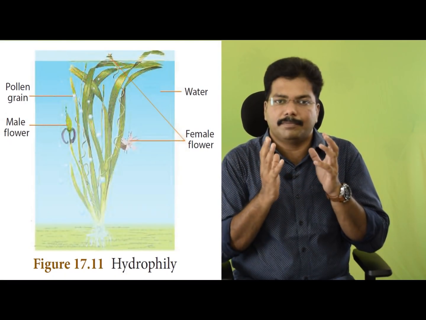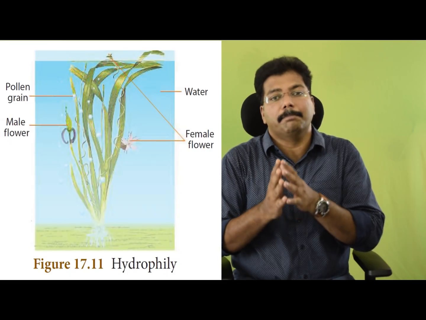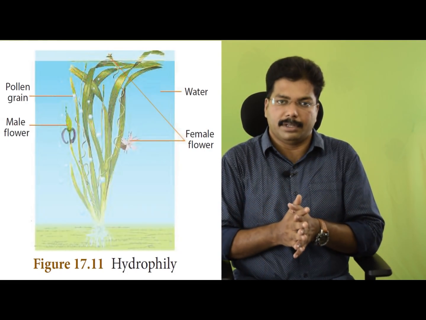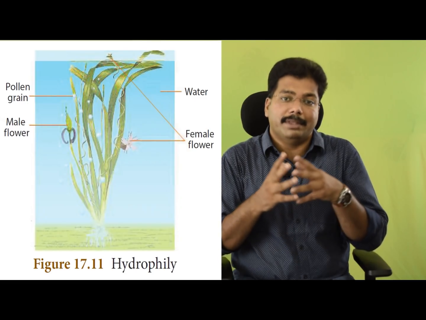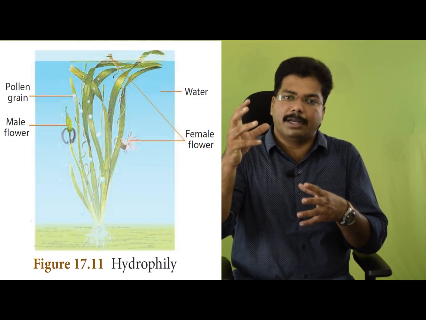An example is the hibiscus plant. Whereas in some other plants, the flower parts, anther and stigma, may not be present on the same flower itself. They may have a separate male flower and a separate female flower. Sometimes the male flower may be on a different plant, a male plant and a female plant. In these cases, you need some agents to carry the pollen grain from the anther to the stigma. Examples of this type of plant are apples and plums.